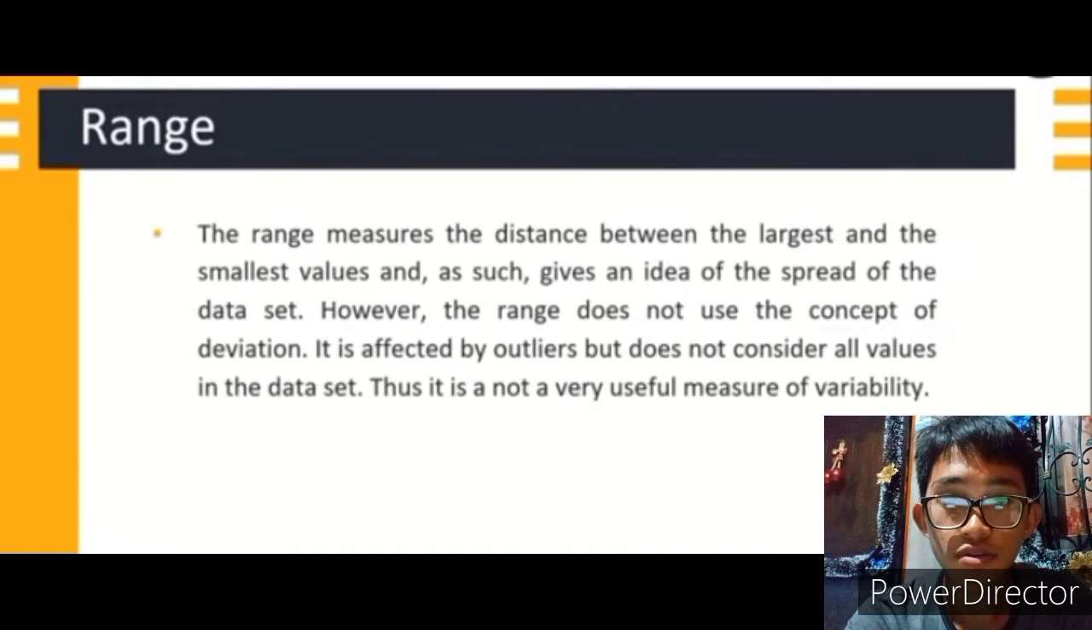However, the range does not use the concept of deviation. It is affected by outliers but does not consider all values in the dataset. Thus, it is not a very useful measure of variability.